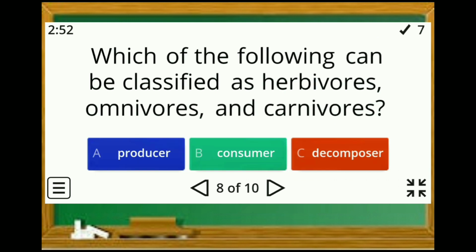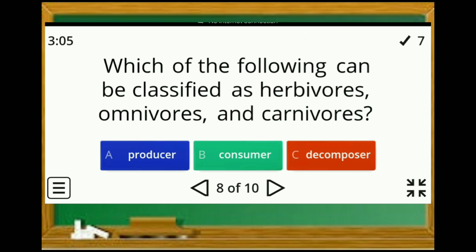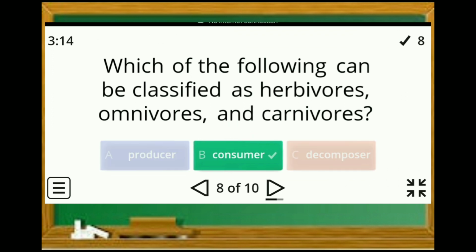Which of the following can be classified as herbivores, omnivores, and carnivores? A. Producer, B. Consumer, or C. Decomposer? Consumer is the correct answer.